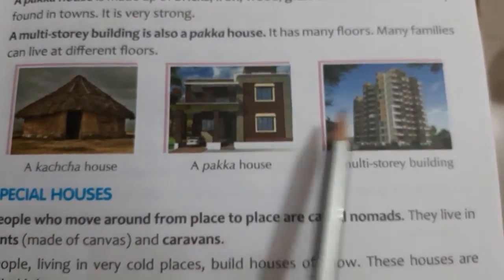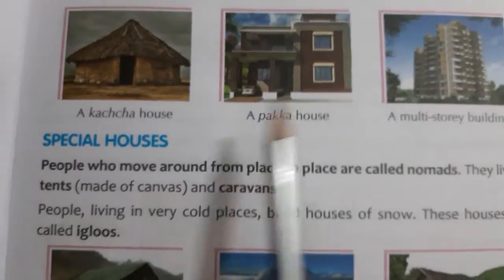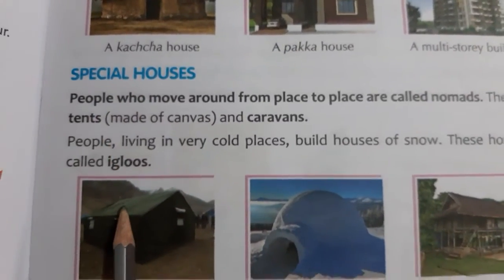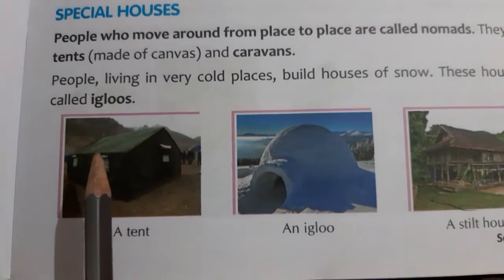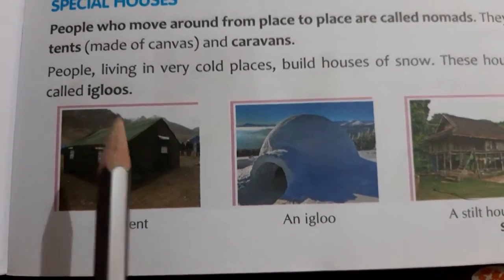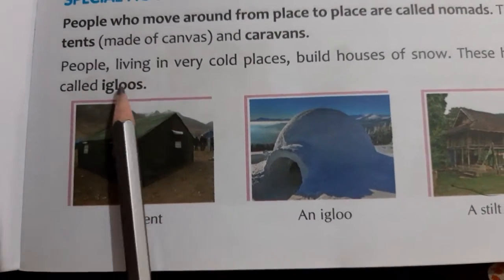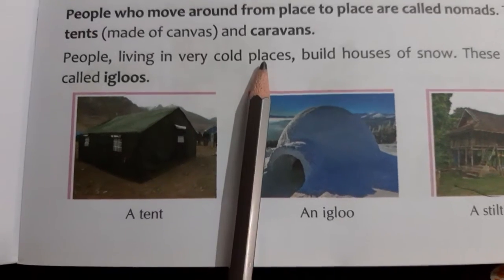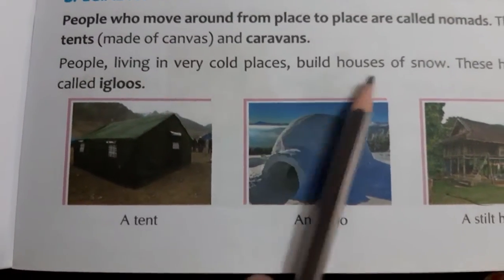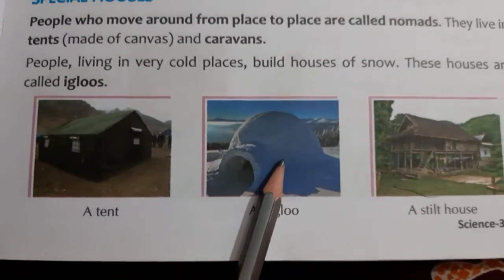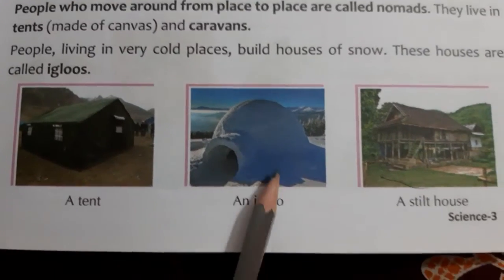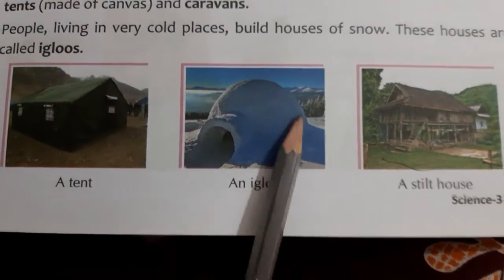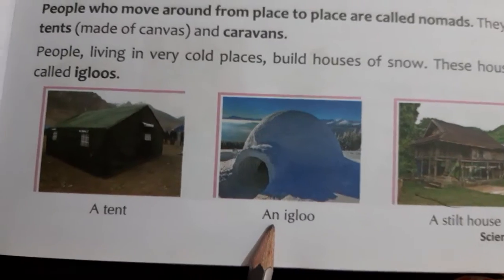Now next, special houses. In spite of the kacha house, pakka house and multi-story building, there are also different types of houses according to the need of the people and place. Like the people who live in very cold places make their houses with the help of ice. They use ice to make a house and it is named an igloo.